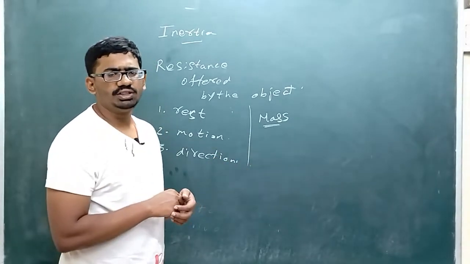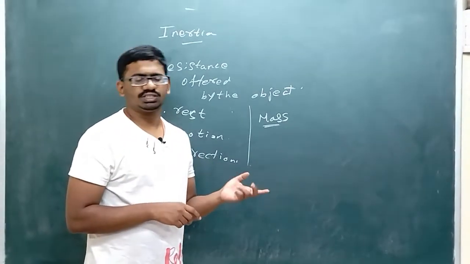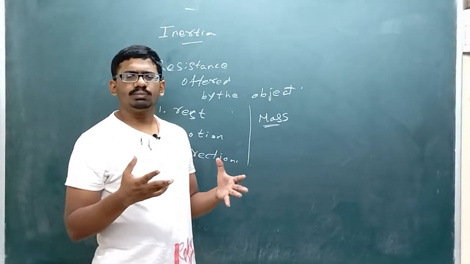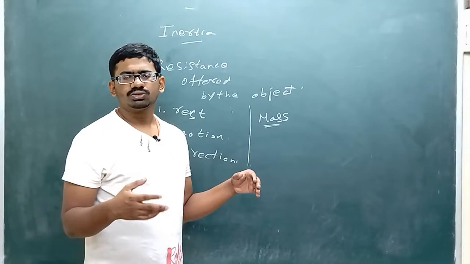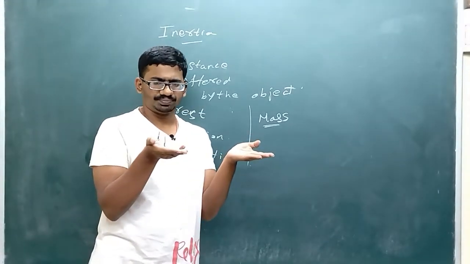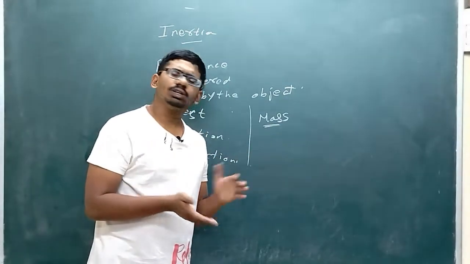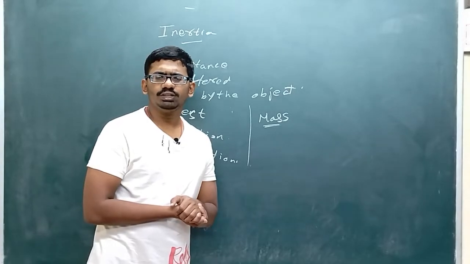As I told already, 1 kilogram can be moved very easily because the inertia there is less. In the same way, 10 kilogram is average, or 100 kilogram is heavy, right? So as the mass increases, the inertia also increases. Clear? So we can say mass is also termed as the inertia offered by any object.